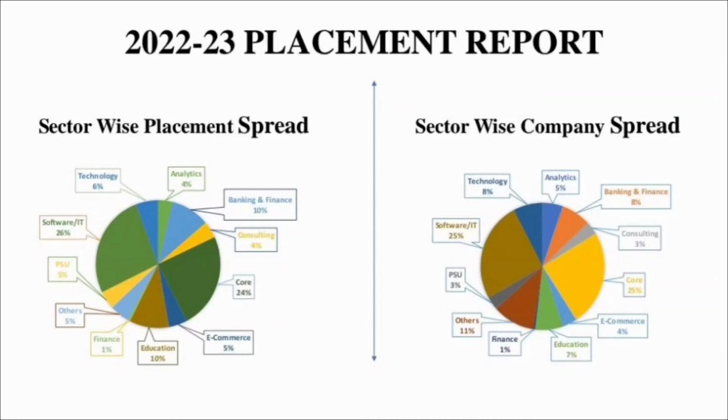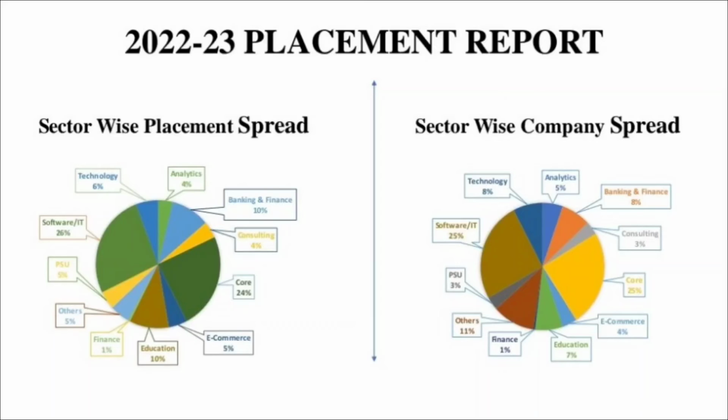Now if we consider the overall placements at IIT Dhanbad, in the sector-wise placement spread, 6% placements were from the technology sector, 4% from analytics, 10% from banking and finance, 4% from consulting, 24% from the core sector, 5% from e-commerce, 10% from the education sector, 1% from finance, 5% from PSU, and 26% from software and IT. The remaining 5% are from other sectors.